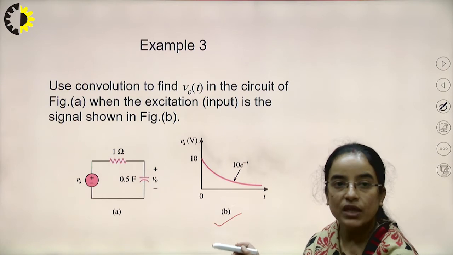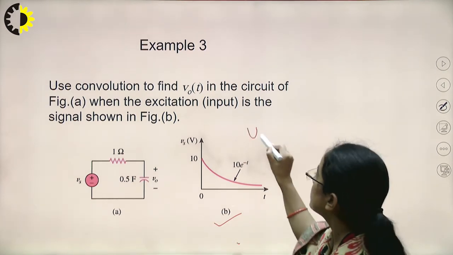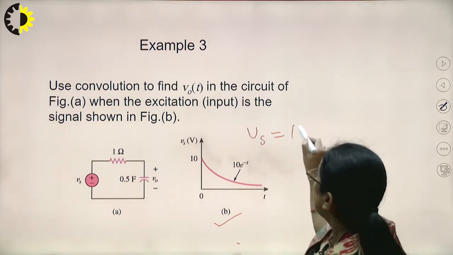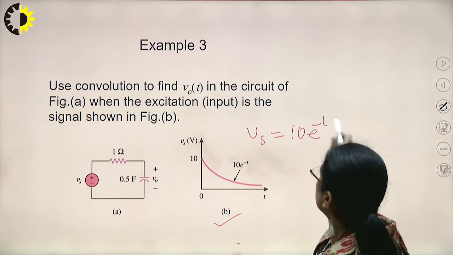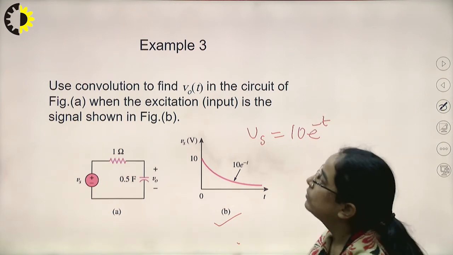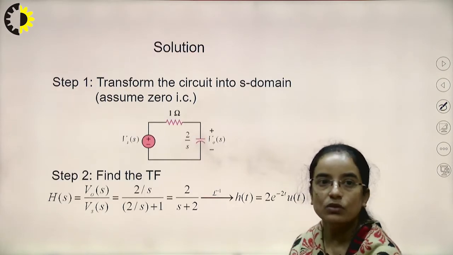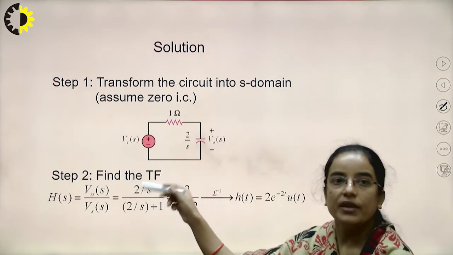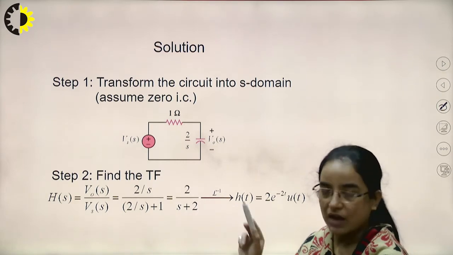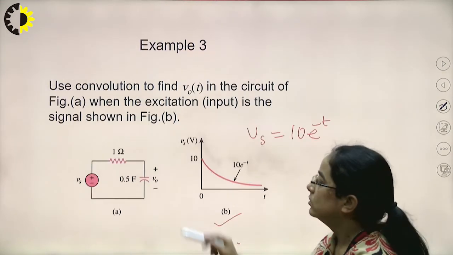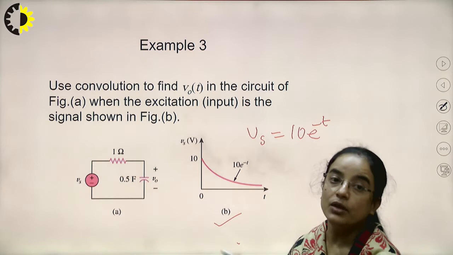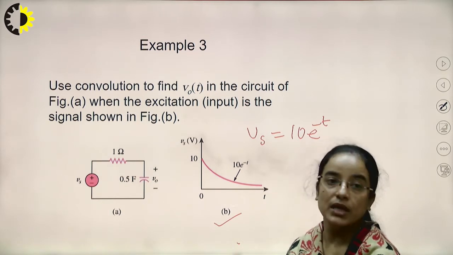What is Vs? Vs is 10 e to the power minus t. Now we will apply convolution to find out v naught of t. First, after transforming this circuit into the S domain, we can write a simple algebraic equation.